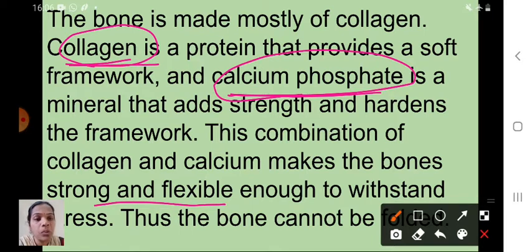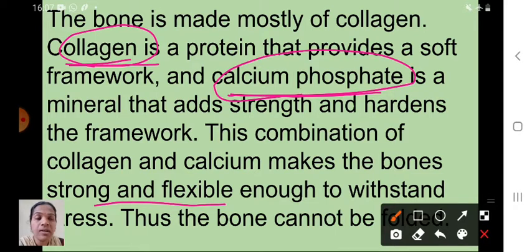That's why the bone cannot be folded. Understood, children? So in our bone, two things are important, that is collagen and calcium phosphate. That calcium makes the bones very strong. That's why we cannot fold our bone.